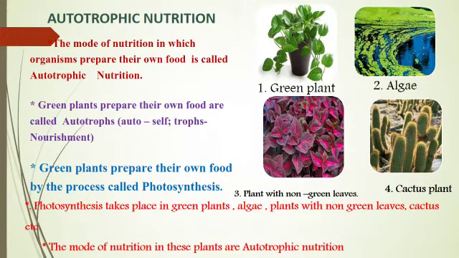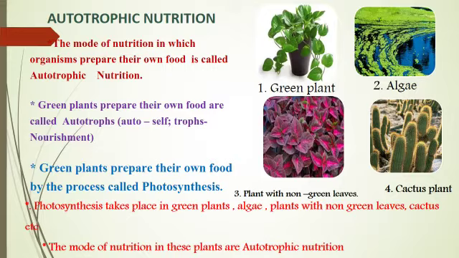First, autotrophic nutrition. You know very well that green plants are called autotrophs. They prepare their own food. So the mode of nutrition in green plants is autotrophic nutrition. What is autotrophic nutrition? The mode of nutrition in which organisms prepare their own food is called autotrophic nutrition. Green plants prepare their own food by the process called photosynthesis.